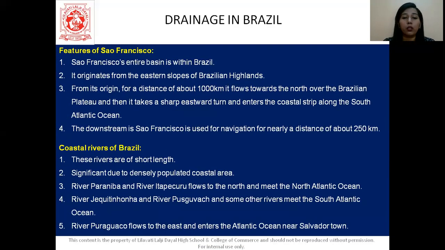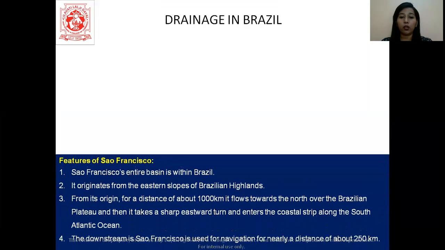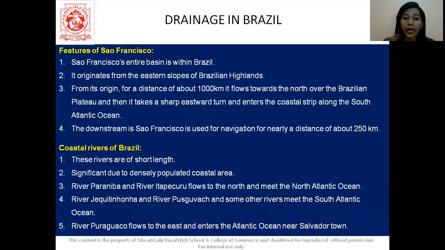Now talking about Sao Francisco. Sao Francisco's entire basin is within Brazil. It originates from the eastern slopes of the Brazilian highlands. Here behind we saw that the Paraguay Parana is from the southern slope of the Brazilian highland, and this one is from the eastern slope.